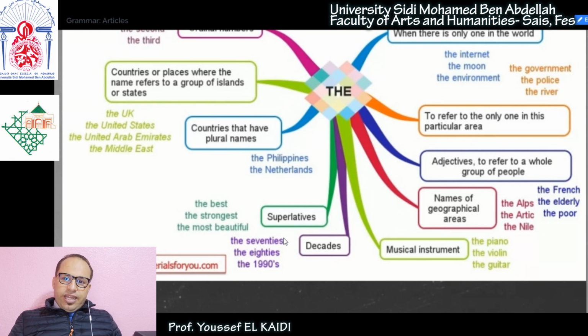Muhammad is taller than Ali. This is a comparative sentence. Layla is more intelligent than her sister. So here it's a comparative sentence. We compare one person to one other person, or one thing to another thing. But a superlative sentence is a sentence in which you compare one person to a group of other people. Like for example, Yunus is the most intelligent student in class.